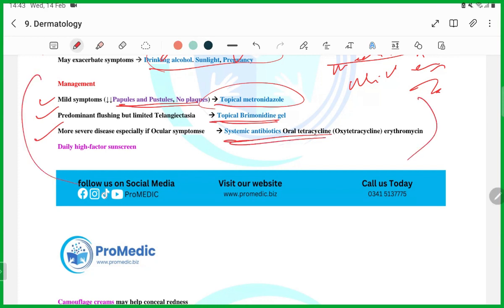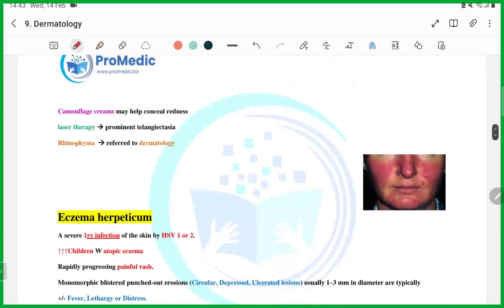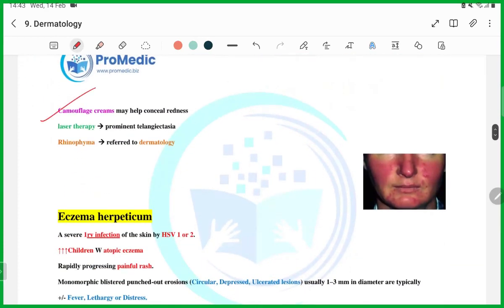They're going to give you the classification. The patient has papules but no plaques. The patient has predominant flushing. The patient has a severe disease with ocular involvement. So, guys, this is how they're going to give you the question. You can use sunblocks, you can use laser therapy, and for rhinophyma, refer to dermatology.